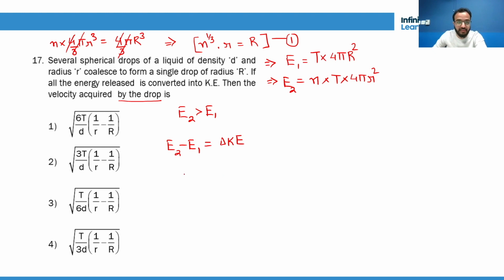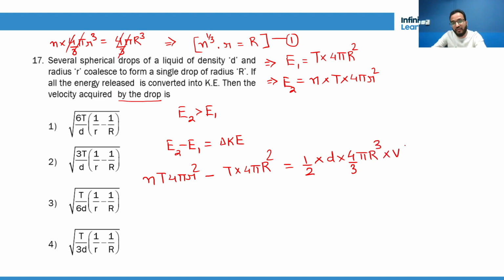Do you get it? Now, N into T into 4 pi r square minus T into 4 pi capital R square is equal to half into mass. Mass is density into volume, 4 by 3 pi R cube, into velocity square. Do you understand? So all this 4 pi and 4 pi is gone.